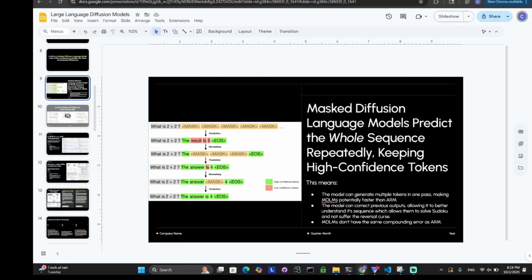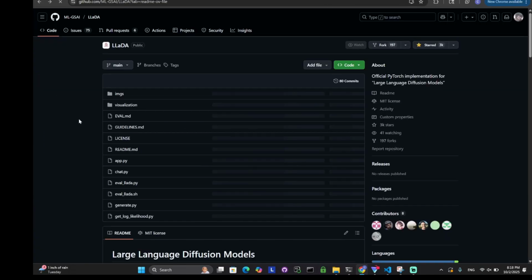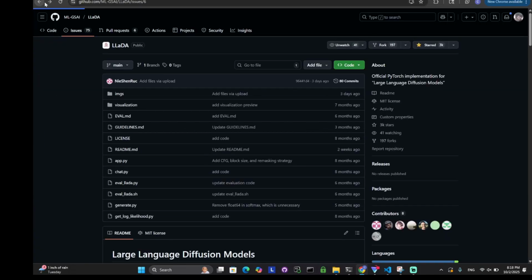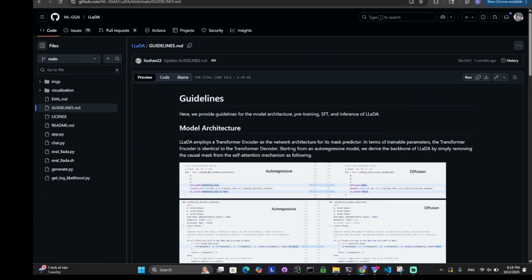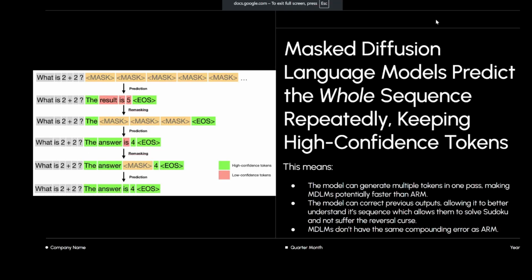If you look at their GitHub, you can see the actual inference code. It has to choose which tokens in your sequence could be remasked, right? Then there's a set number of those tokens that are from your context. I'm going to call the limit between the two the X token. Everything before the X token was your prompt and your context, and everything after the X token is your current answer. Everything before the X token you're not allowed to change. They're already set. Like your "what is 2 plus 2" or your previous conversation.